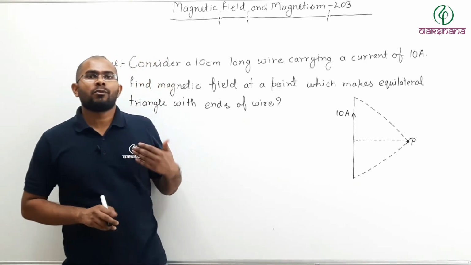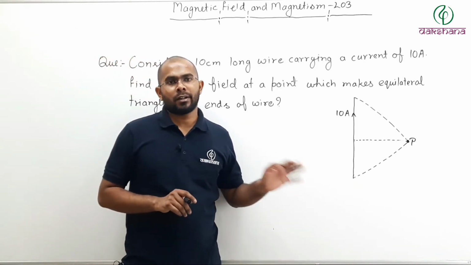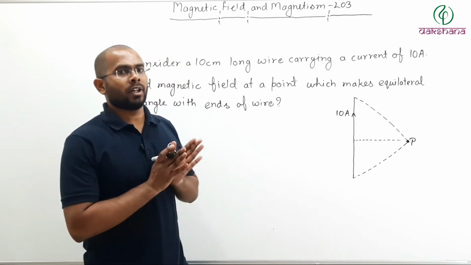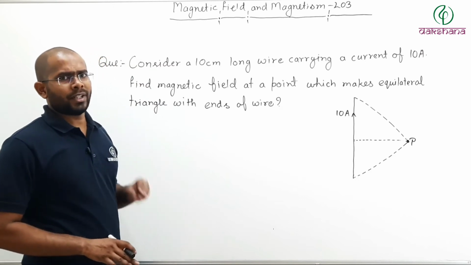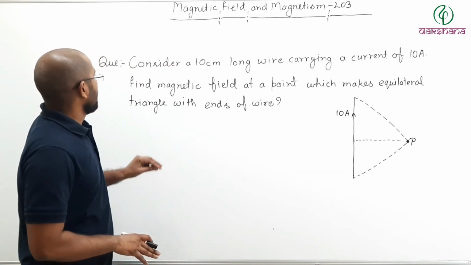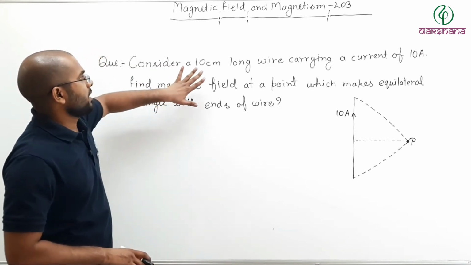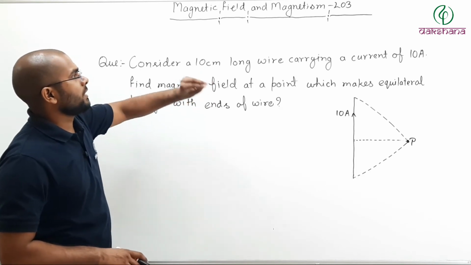Now before we move on to the next topic, let us try to solve a question based on what we have just learned. You can pause the video and try to solve it yourself. The question is, consider a 10 centimeter long wire carrying a current of 10 ampere.